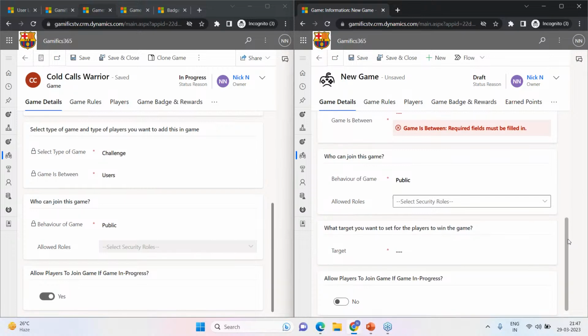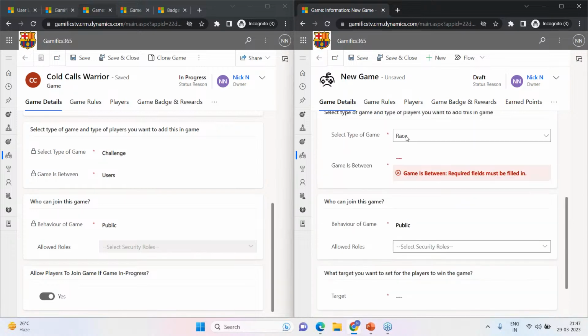So the target is basically applicable when we are talking about a race. If I just go to challenge, the target is gone. The challenge just goes on till the end date hits, and whoever scores more will be the winner. However, when we talk about a race, it has a starting point, and a race at a certain point also ends, and that ending point can be defined as the target.